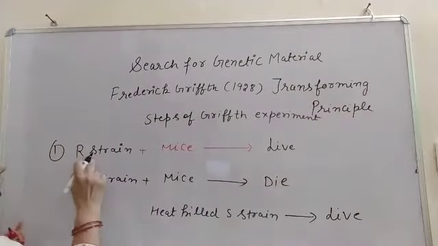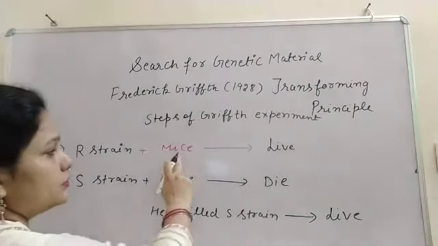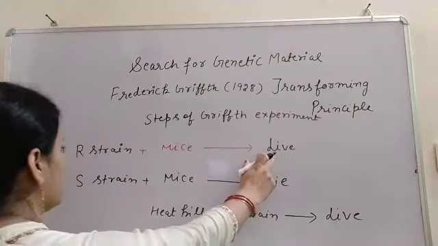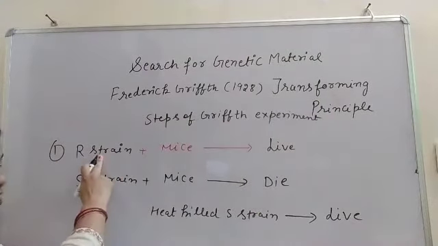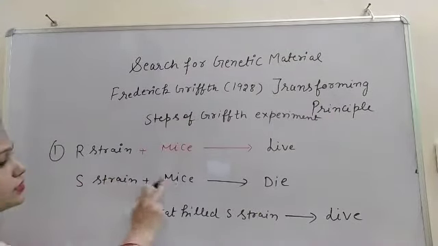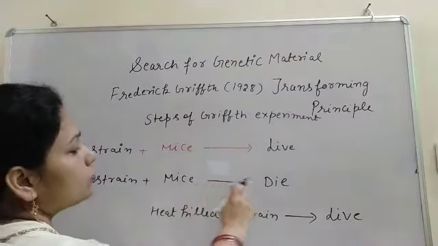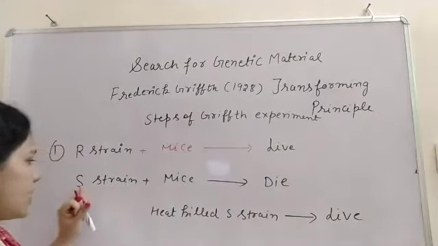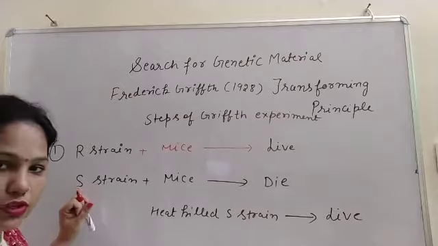First step, R strain plus mice: the mice lived because it is non-virulent. Second, S strain plus mice: the mice died because the S strain is virulent.